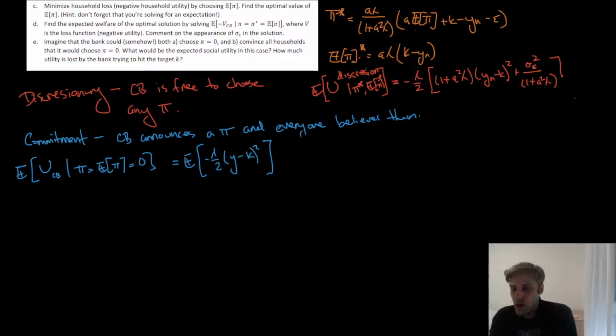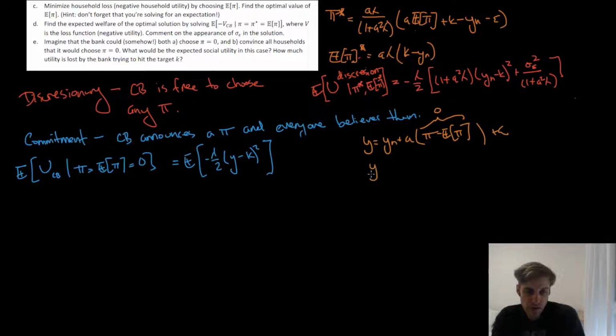Okay, we need to unpack y. We recall that y is equal to yn plus a times pi minus expected pi plus epsilon. Both of these are 0 by the scenario, so we get y equals yn plus epsilon. So let's plug it in.